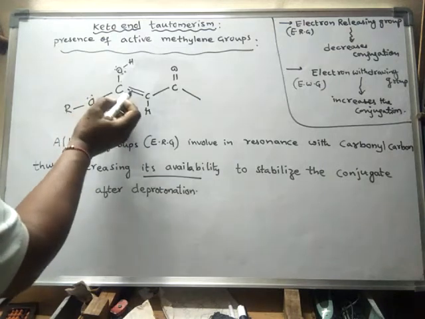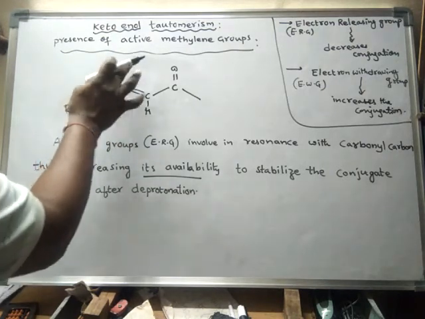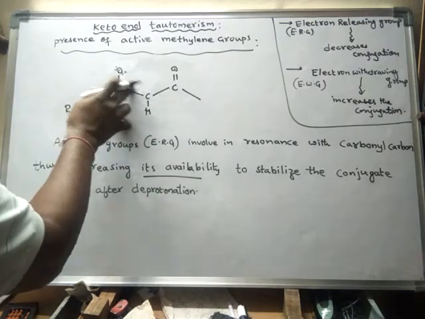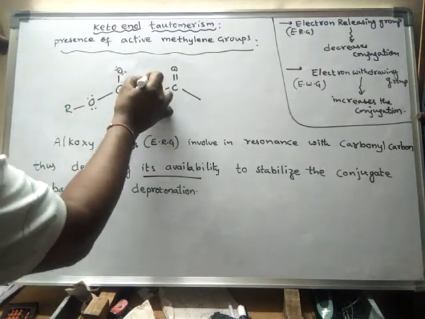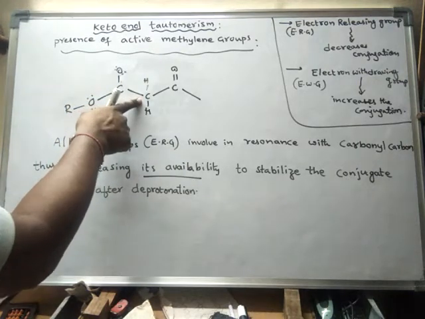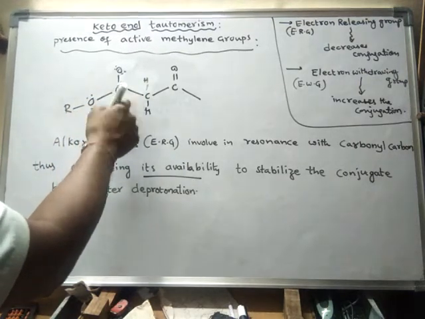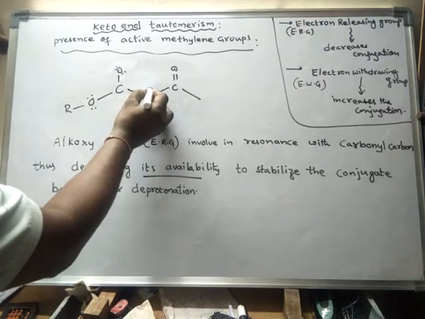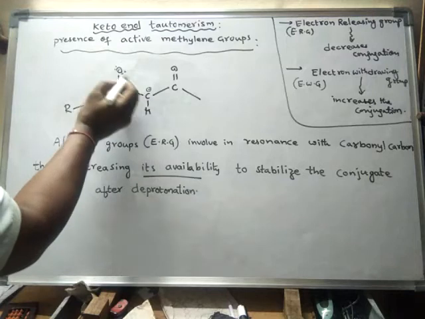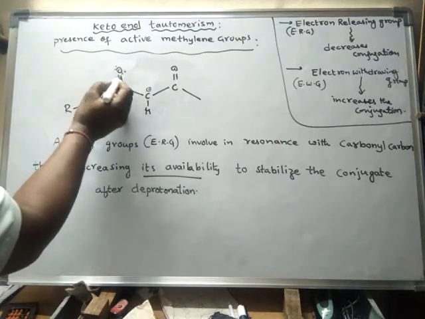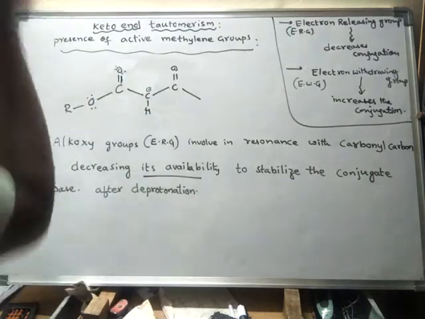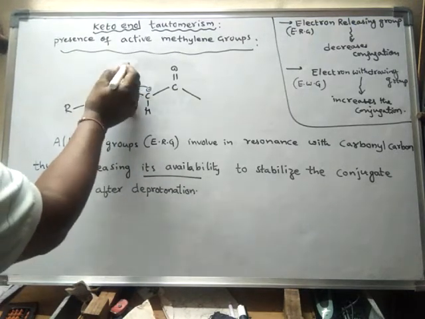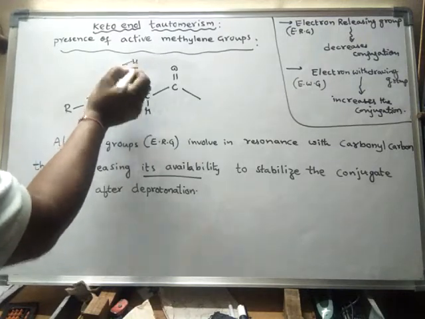So why will hydrogen be lost? Because after losing hydrogen from this carbon, from the alpha methylene, from the active methylene group, it becomes a stable enolate ion, and this will be involved in the conjugation, to finally form H plus.